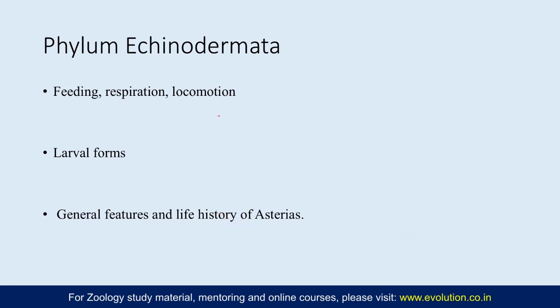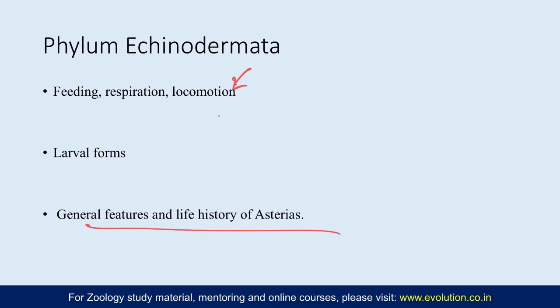And the last part is the general features and life history of Asterias. So here you need to focus on all the systems, specifically the morphology and the water vascular system, because you've already covered that under locomotion. You need not repeat it again under Asterias in particular. All the systems, and then focusing mainly on the reproduction and how they reproduce and what are the different larval stages in the life cycle.